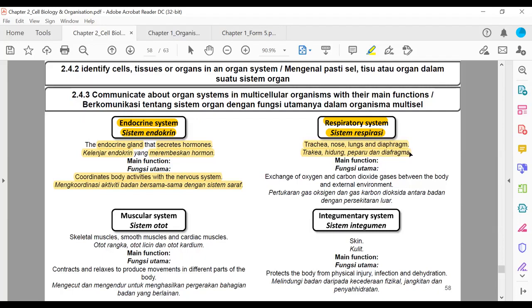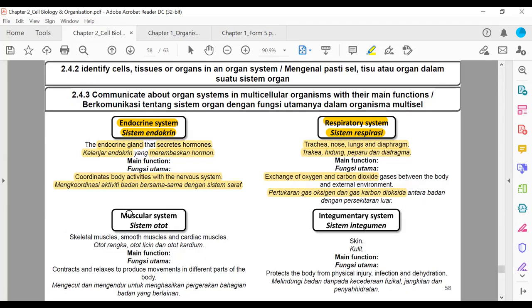So these are the organs involved. Function: exchange of oxygen and carbon dioxide gases between the body and external environment. Pertukaran gas oksigen dan karbon dioksida antara badan dengan persekitaran luar. So it helps in gas exchange. It brings in oxygen and it takes out carbon dioxide. So this is what the respiratory system does.